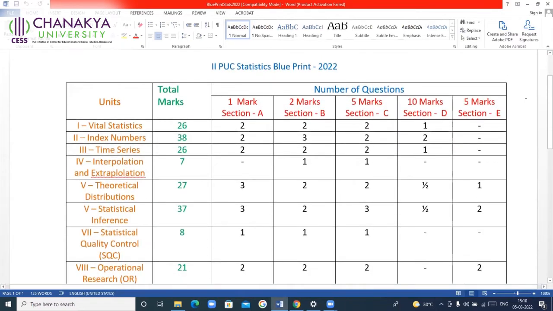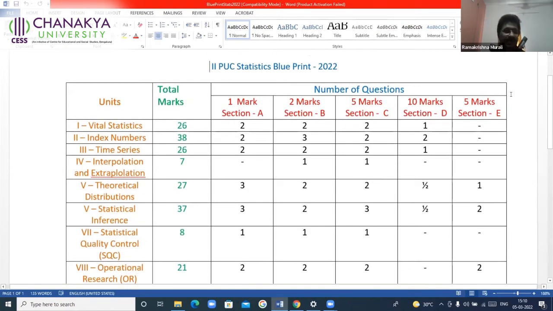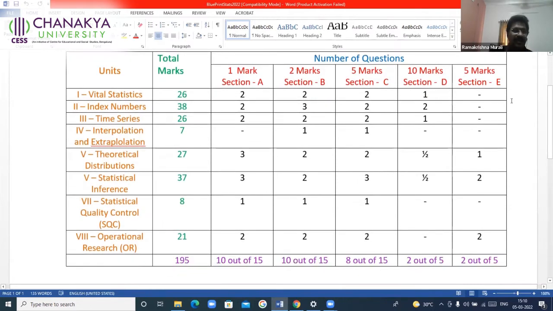Yes, sir. Okay, fine. Now look into this, the blueprint. Accordingly, the question paper will be set for this academic year. You have a total of 8 units: vital statistics, index numbers, time series, interpolation and extrapolation, theoretical distributions, statistical inference, statistical quality control, popularly known as SQC, and operations research.